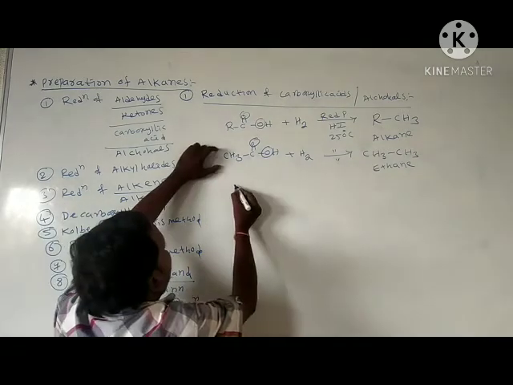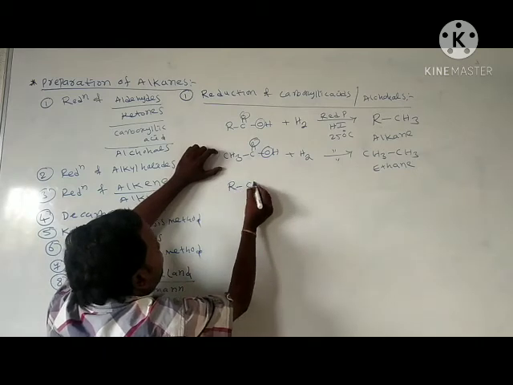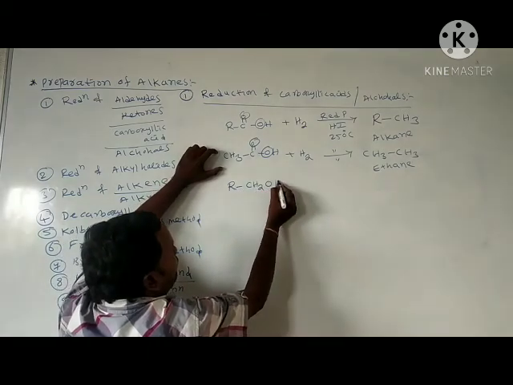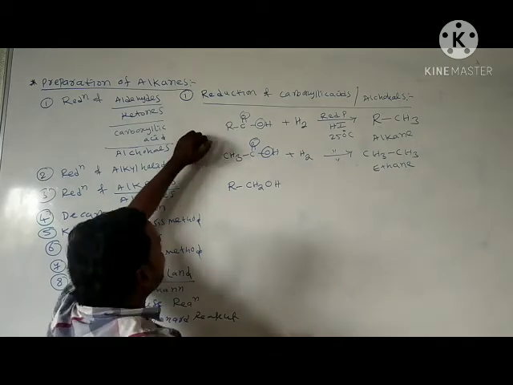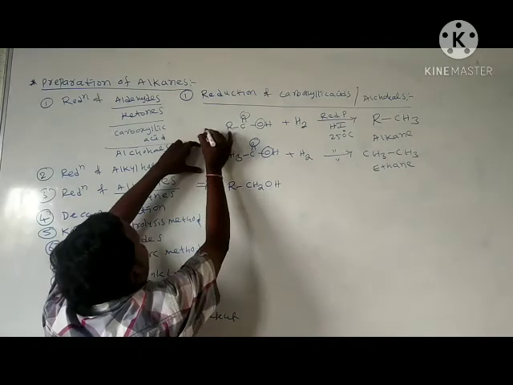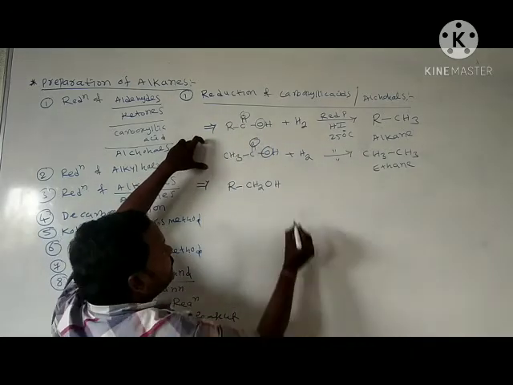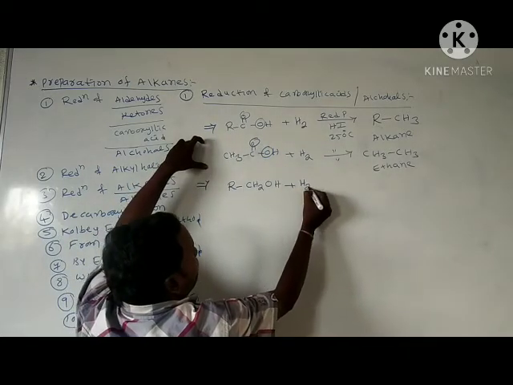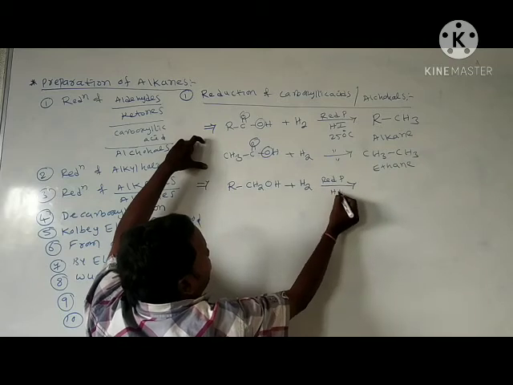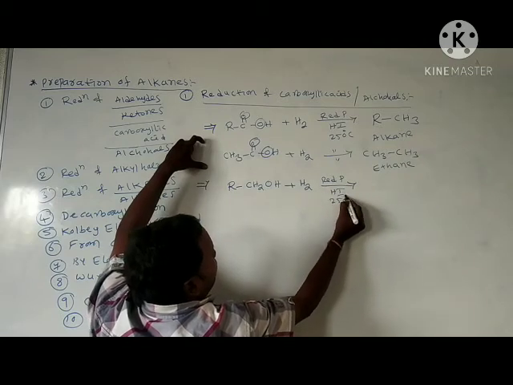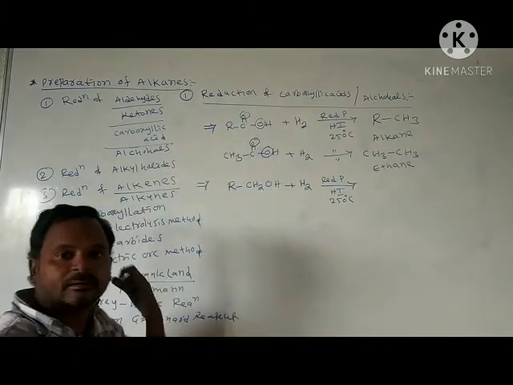Here I am taking alcohol, RCH2OH. We call these alcohols. This reacts with hydrogen in the presence of red phosphorus and HI at 250 degrees centigrade temperature.